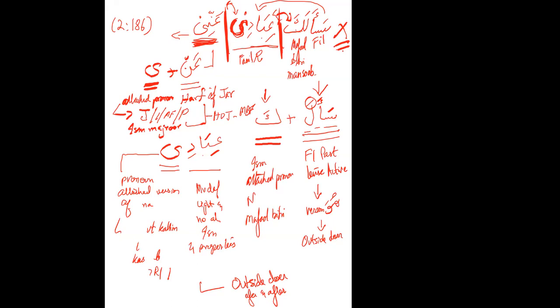Isn't there إذا in front of that ayah? When my servants ask you about me, tell them I'm near. Sorry, can you repeat the question? You know, in this ayah, is there an إذا before it? Like, when my servants ask you about me. Yes. Okay. But we just took the jumla fa'iliyya part out because we're just practicing the jumla fa'iliyya. Because it is: إذا سألك عبادي عني فإني قريب.